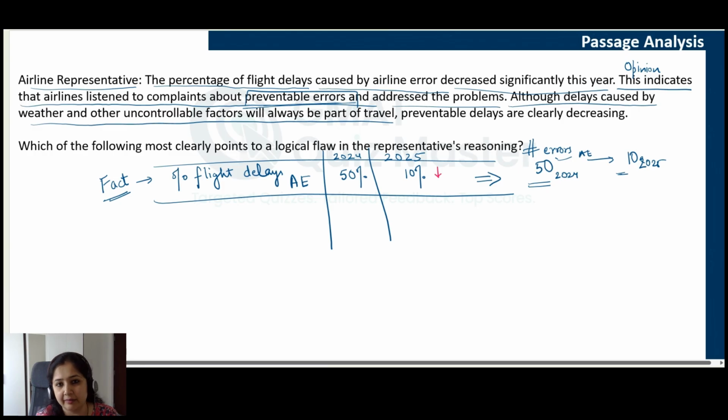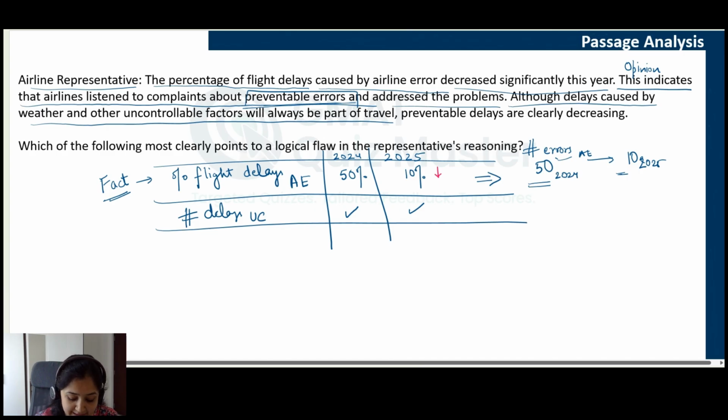So the airline representative is not saying that these delays have increased or reduced or stayed the same. It is just saying that number of delays due to uncontrollable factors, it remains, it exists, it has not been eliminated.